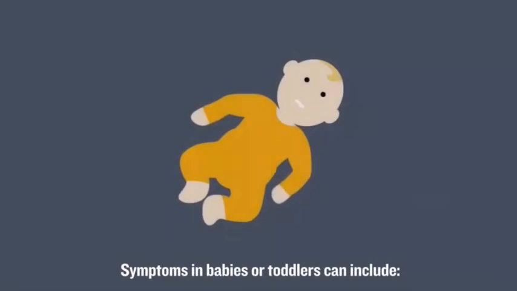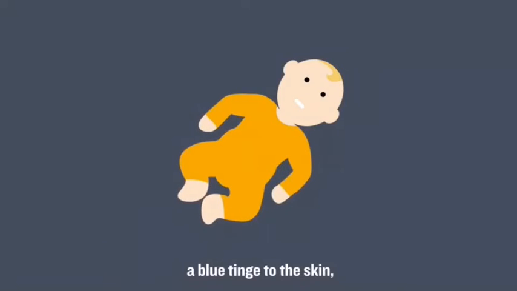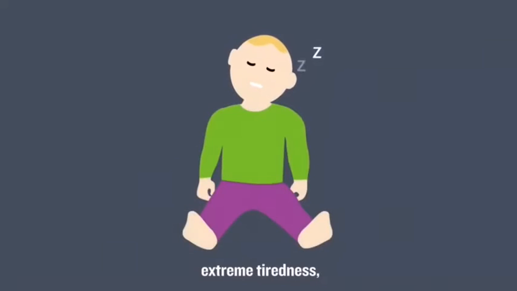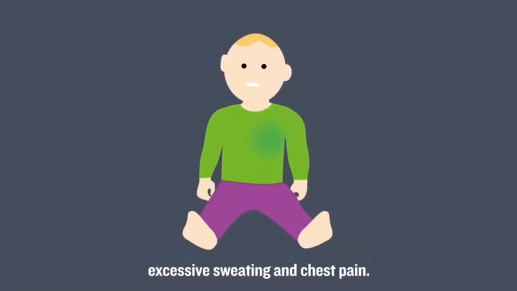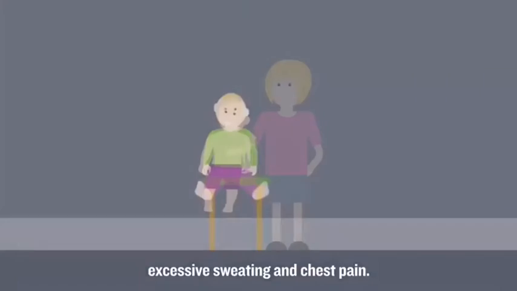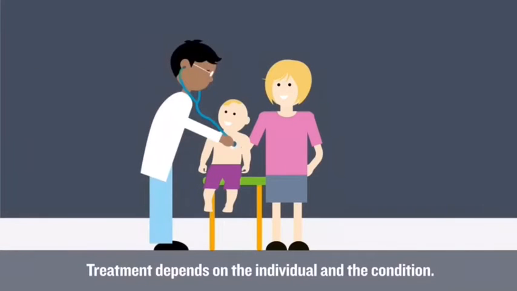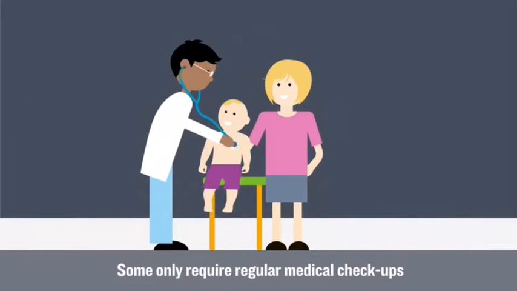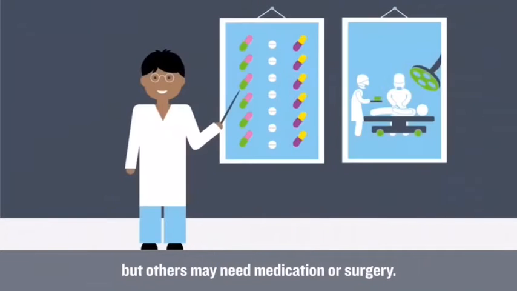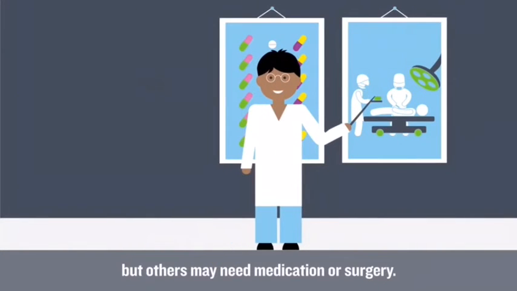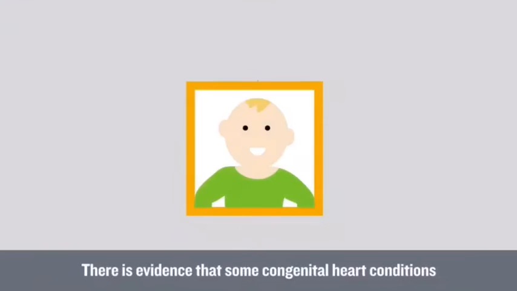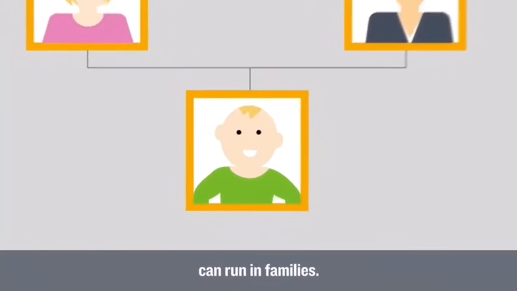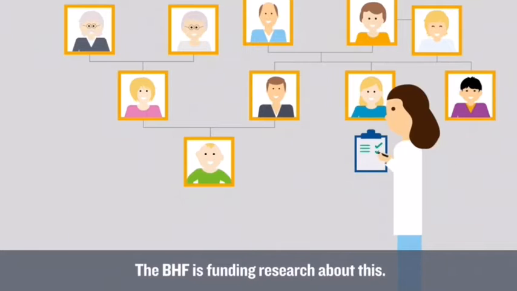Symptoms in babies or toddlers can include a blue tinge to the skin, poor feeding, breathing problems, extreme tiredness, rapid heartbeat, excessive sweating, and chest pain. Treatment depends on the individual and the condition. Some only require regular medical checkups, but others may need medication or surgery. There is evidence that some congenital heart conditions can run in families. The BHF is funding research about this.